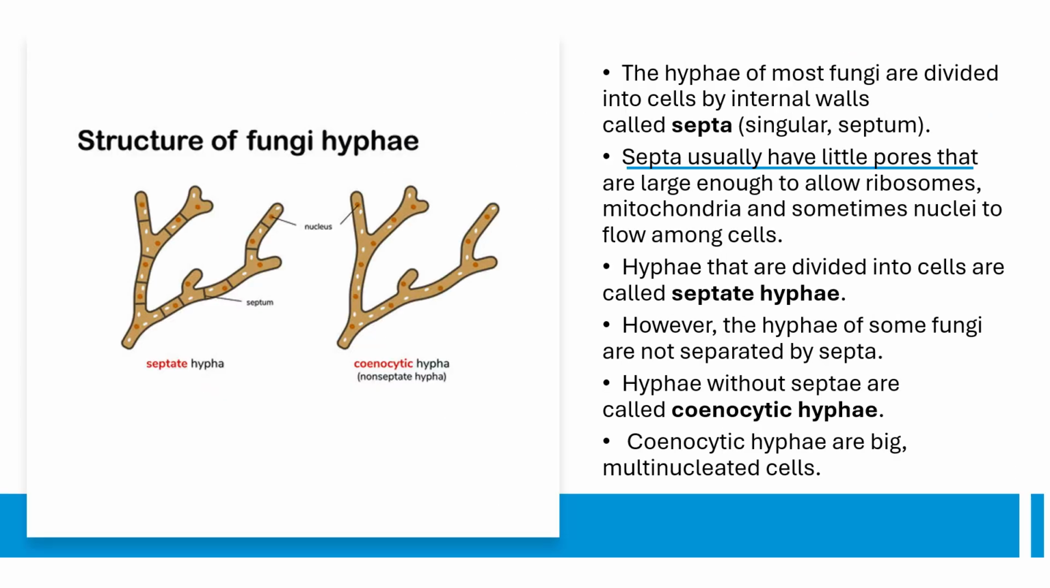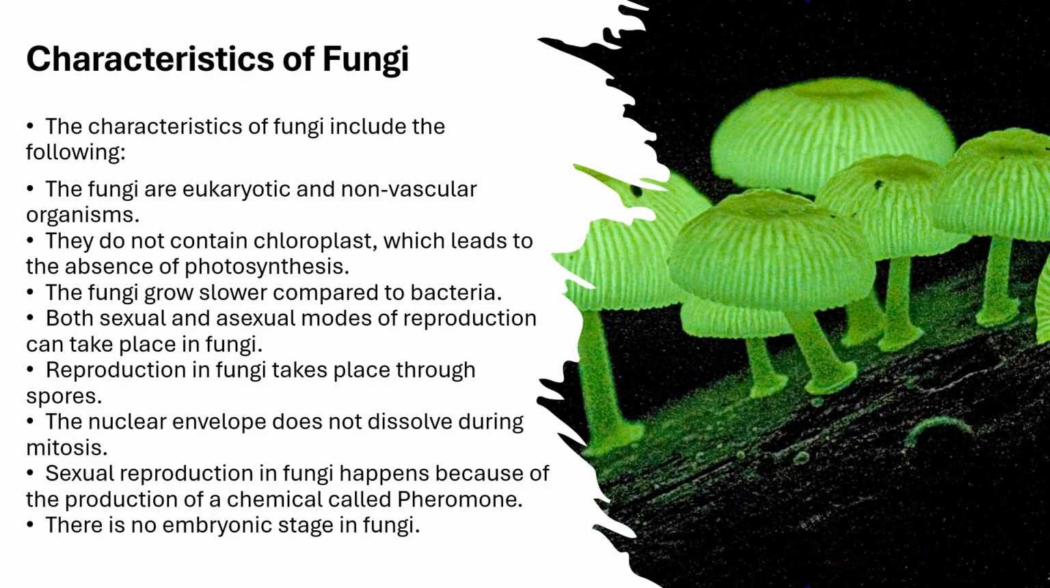In fungi, the hyphae are divided into cells by internal walls called septa. The septa usually have little pores that are large enough to allow ribosomes, mitochondria and sometimes even nuclei to flow among the cells. The hyphae divided into cells are called septate hyphae. However, the hyphae of some fungi are not separated by these septa. The hyphae without septa are called coenocytic hyphae. The coenocytic hyphae are big, multinucleated cells.